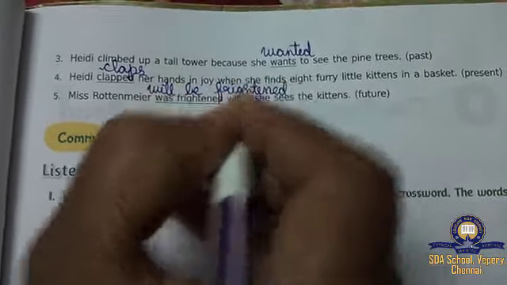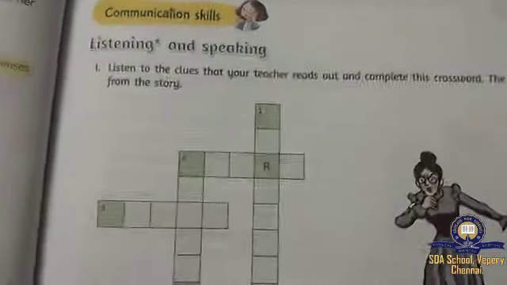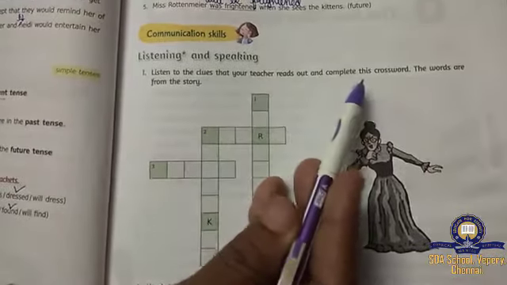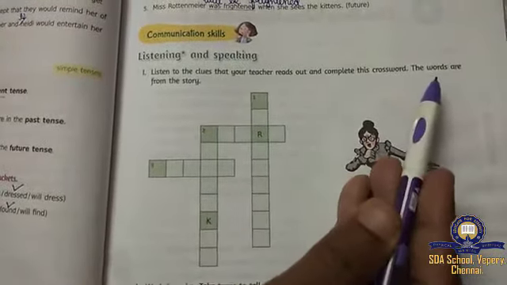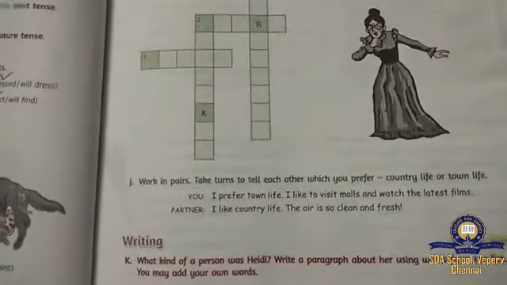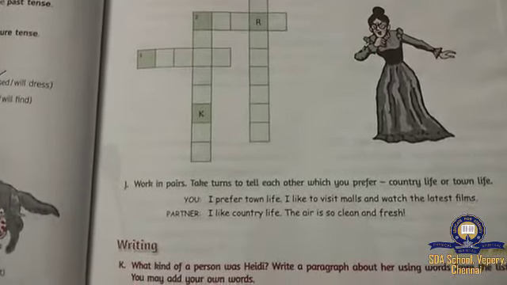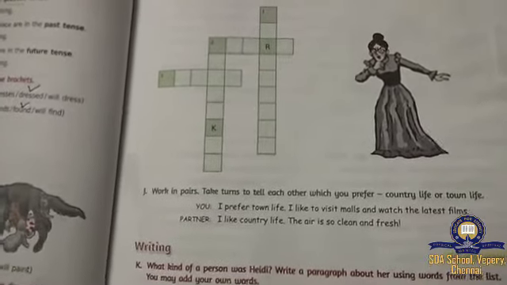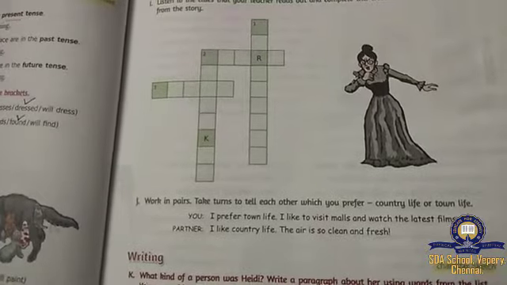Understood, children? Okay. I think you have to write neatly. And the last one, listen to the clues that your teacher reads out and complete this crossword. The words are from the story. So, what you have to do, children? You have to take page number 110 and you have to read, so that if the question is given there, you can find out the answer and write here. Okay, children? See, across means this here.